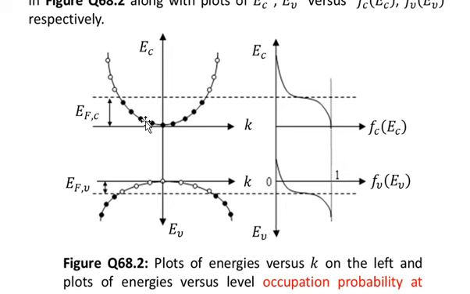These are the occupied states in the conduction band because the energies of these states lie lower than the energy of the Fermi level, and the Fermi level for the conduction band is represented by EFC. So since the energy of these states is lower than the quasi-Fermi level for the conduction band, these states are represented by the filled circles.